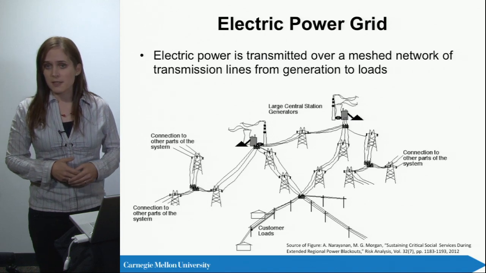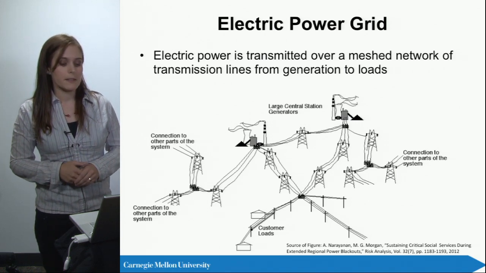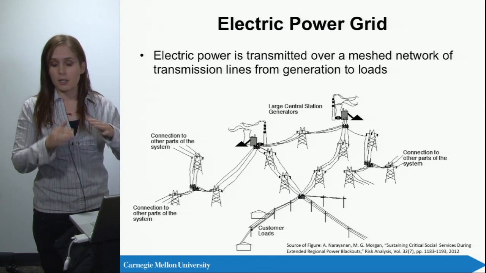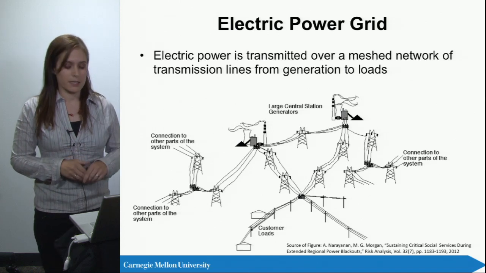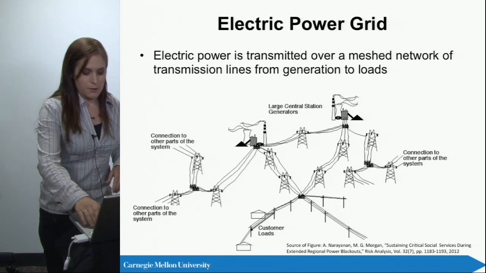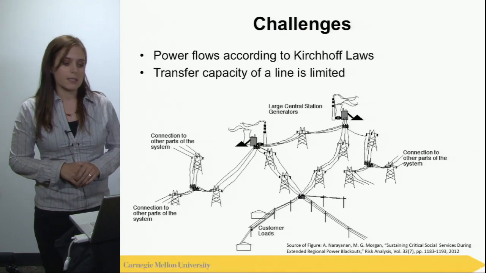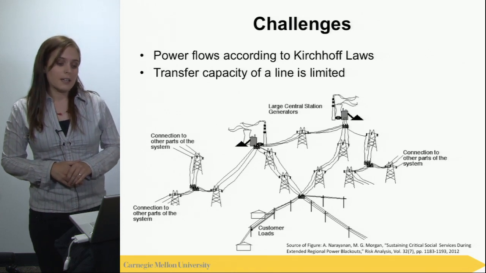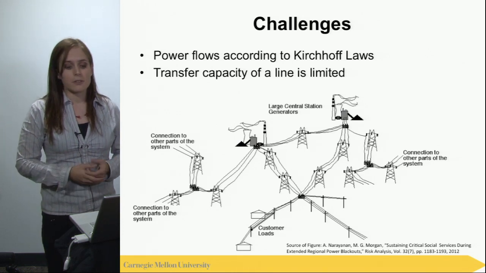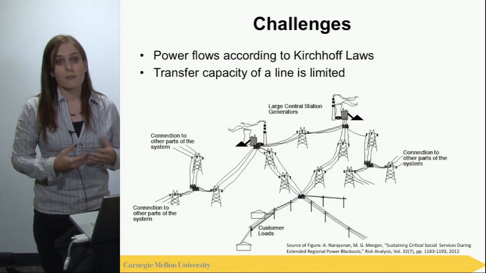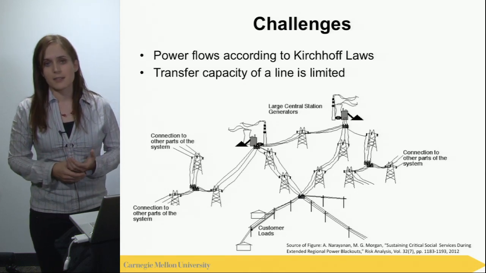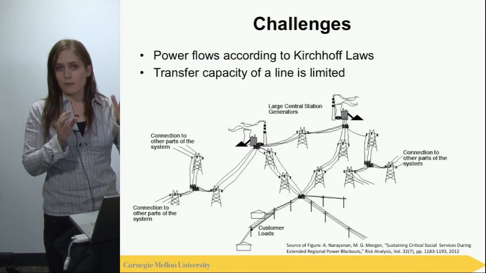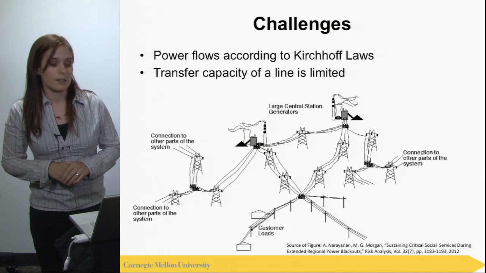Now the transmission system is a mesh network. That means that power can flow multiple paths. So you could have two parallel paths and part of the power is flowing over one line and the rest on the other line. Now, a challenge we're encountering is that power flows according to Kirchhoff's law, so physical laws. That means it's given by the line parameters and where power is injected, where the power is flowing. So we can't influence that very well. So when we have parallel lines, again, part will flow over one line and the rest will flow over the other line.